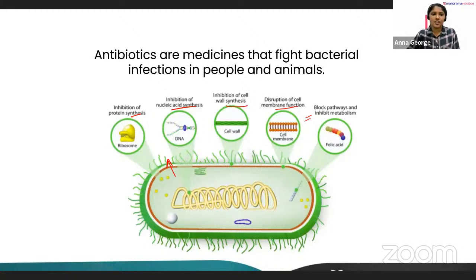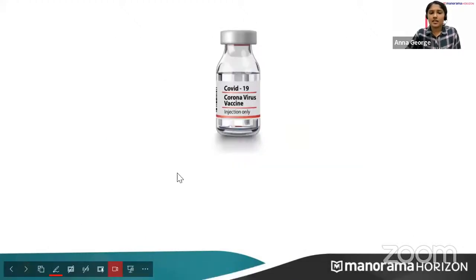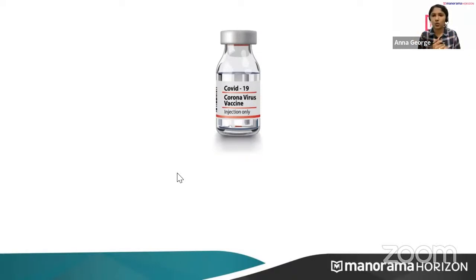The next useful use of microorganisms is in the production of vaccines. Every one of you might have taken the coronavirus vaccine, in the period when coronavirus attacked us. What is the function of vaccination?